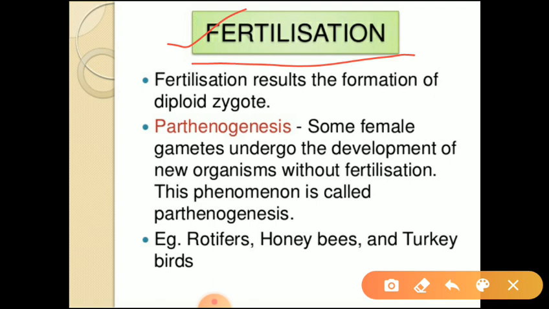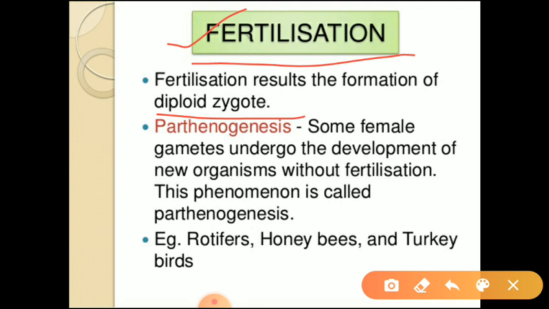That process of fusion of male and female gametes we can call as fertilization. After fertilization, what will form? A diploid zygote will form. So, this is the second event of sexual reproduction.